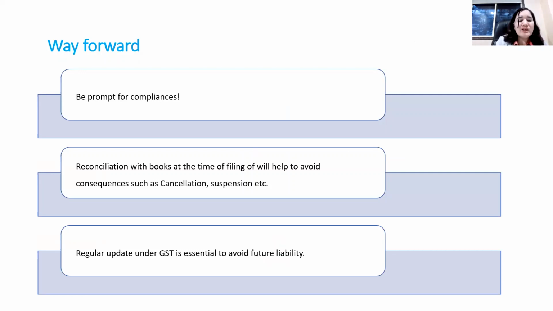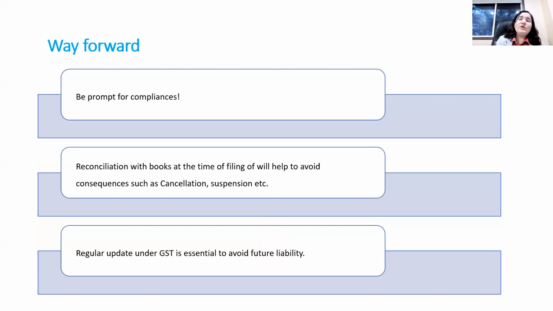Before starting the question and answer session, a way forward from today's session: be prompt with all compliances. Whatever compliances are applicable, take them seriously. Second, reconcile your data on a monthly basis, GSTR 1 and GSTR 3B, and have it reviewed by a third person so that there is no gap within the internal team.